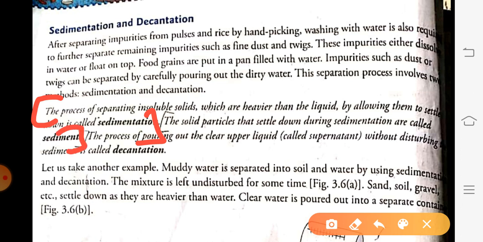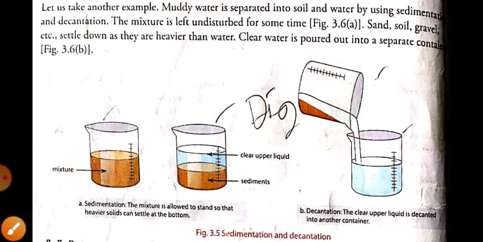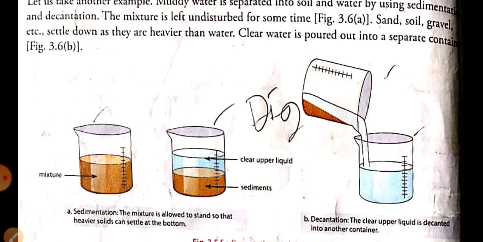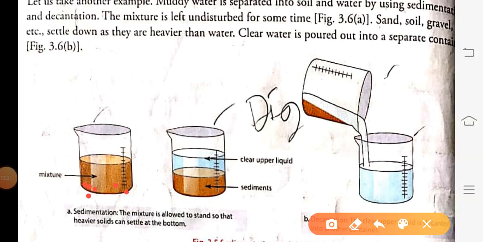The process is known as sedimentation and the particles are known as sediments. Now, after a few minutes when we keep this water, we will see just now what happens. The grain particles settle down. So this method is known as sedimentation, and these will be called sediments.